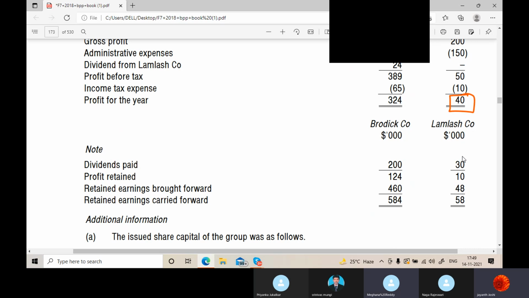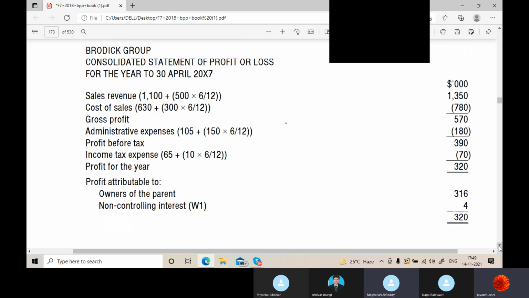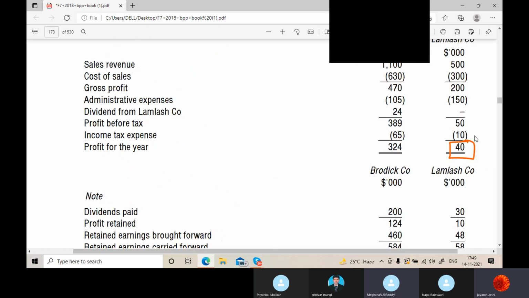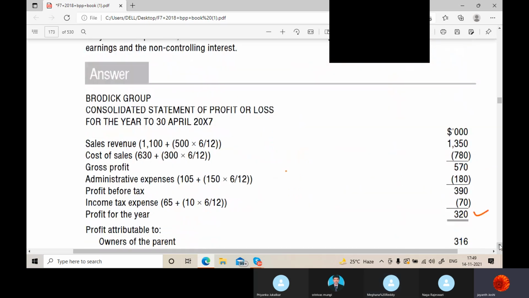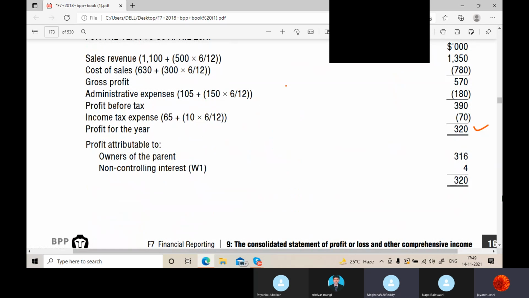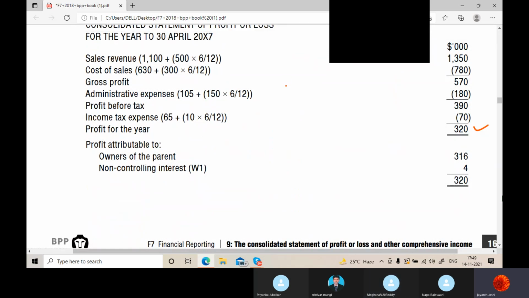Out of this 40, we will take the post-acquisition profits only. This is the group profit, and this is what we have taken. Just a minute. We will see the NCI thing.